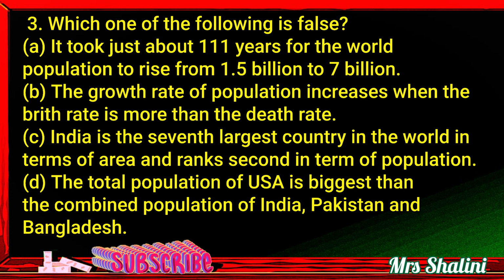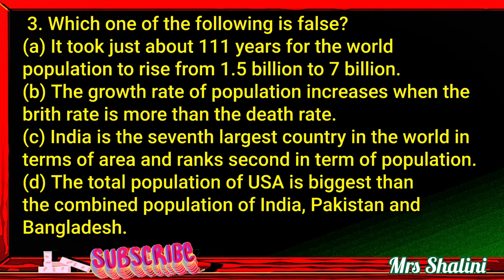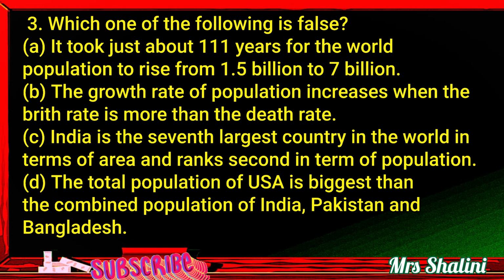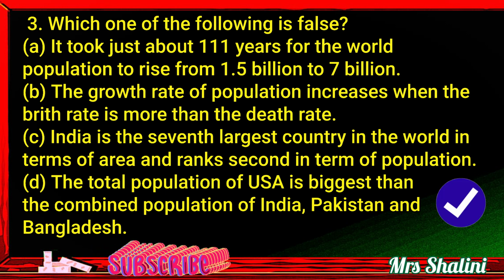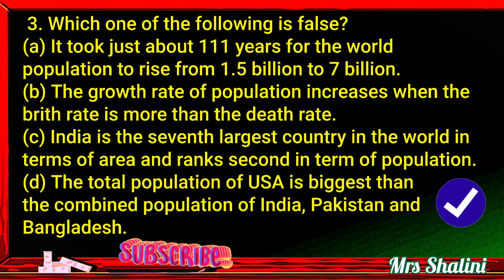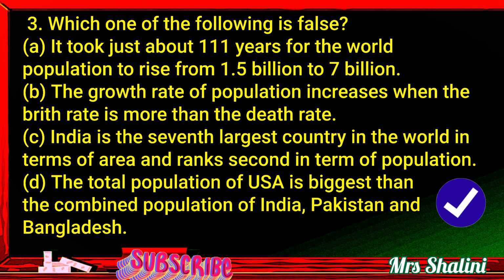D. The total population of USA is biggest than the combined population of India, Pakistan and Bangladesh. The correct answer is D. The total population of USA is biggest than the combined population of India, Pakistan and Bangladesh.